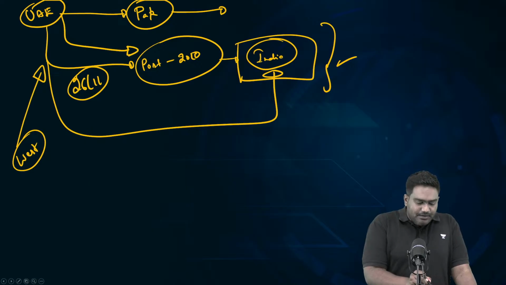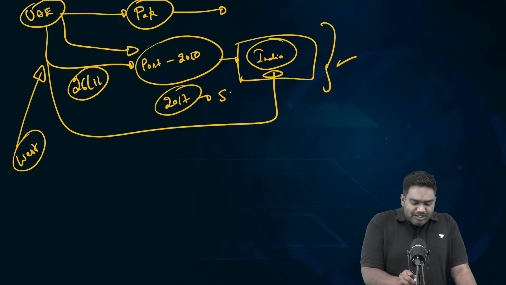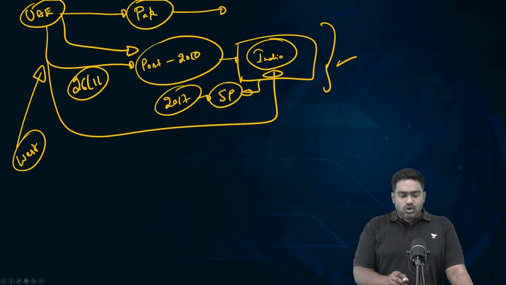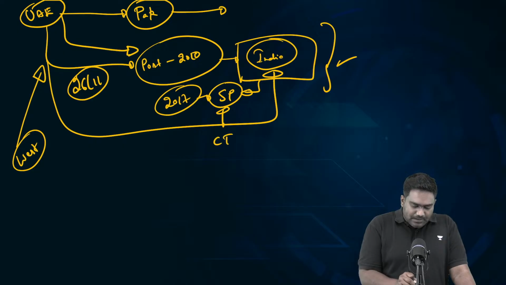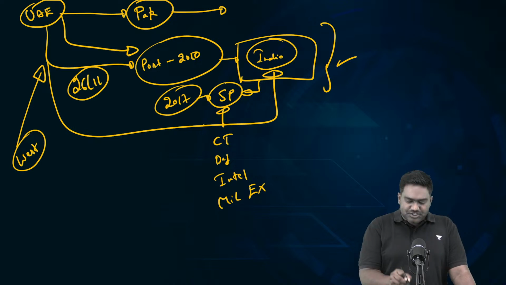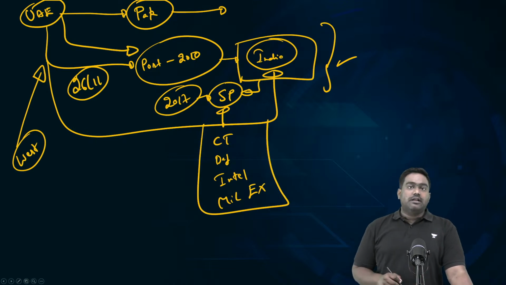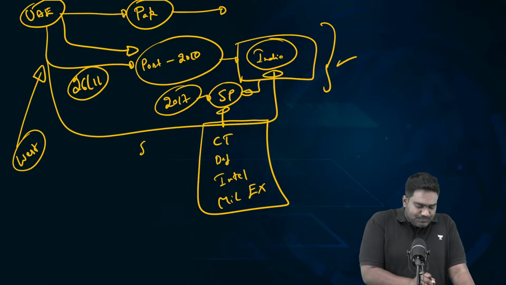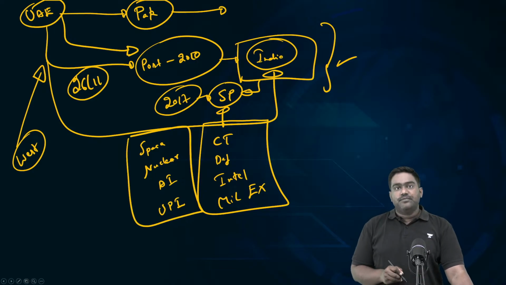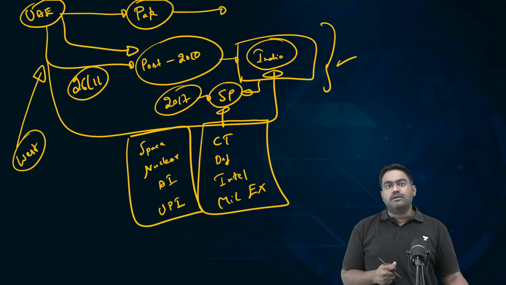In 2017, India and UAE elevated the relationship to the strategic partnership level, with close relations in counterterrorism, defense, and intelligence sharing, and we have important military exercises with each other today. We have joint defense projects that are going on. We are collaborating in the field of space, nuclear energy, artificial intelligence. India's UPI has been extended to UAE. UAE is one of India's largest trading partners.